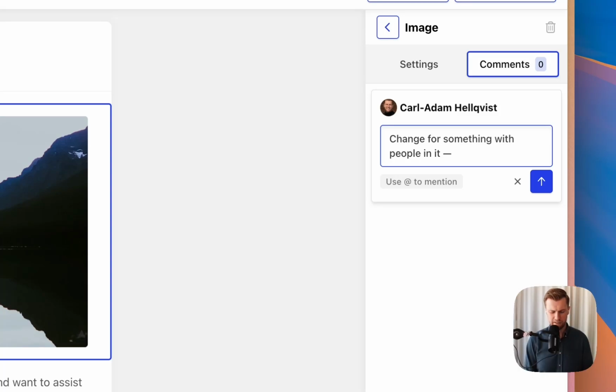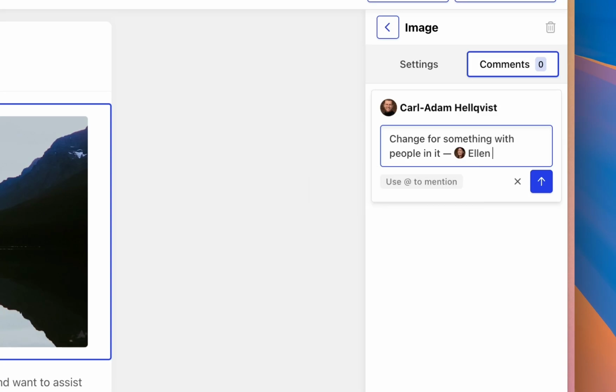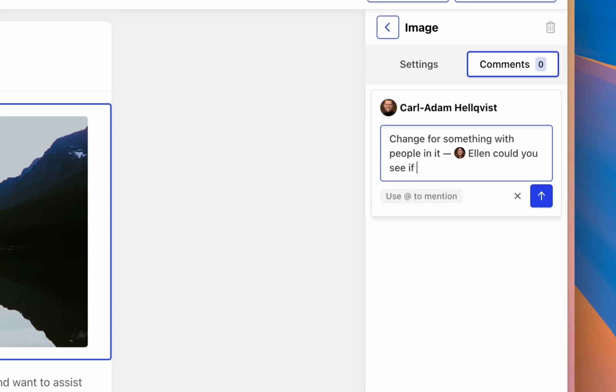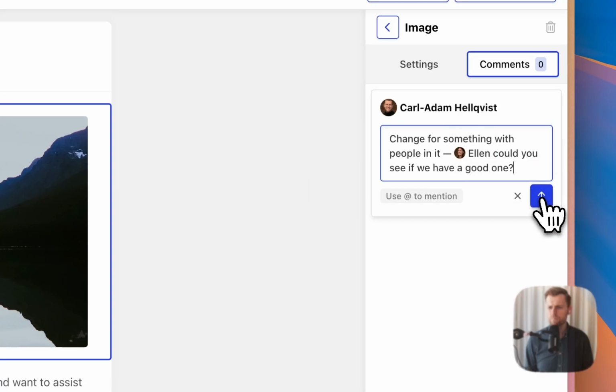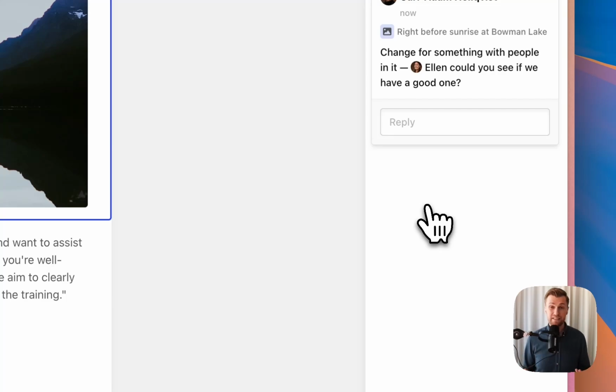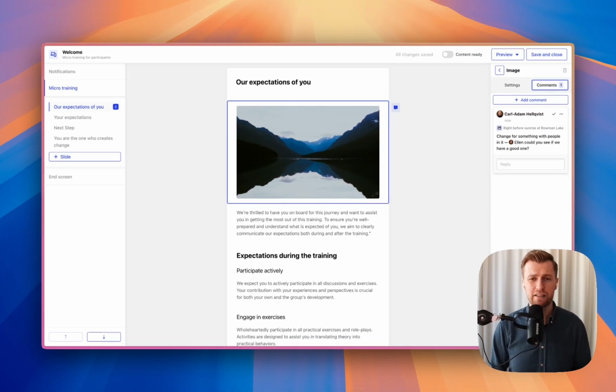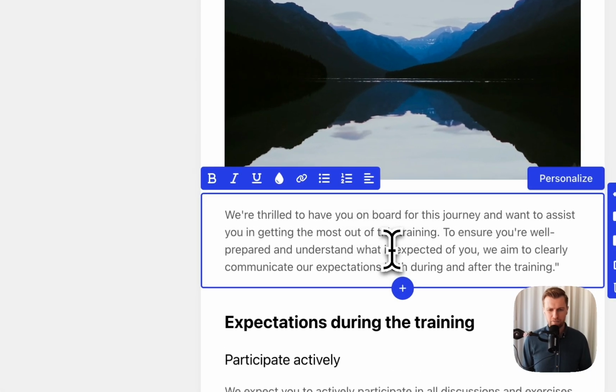So here I want to loop in my colleague and see if she can find some pictures. There. And as I did so, as I mentioned Ellen there, my colleague, she gets an email notification with a link that takes her directly to that comment so that the collaboration runs really smoothly.